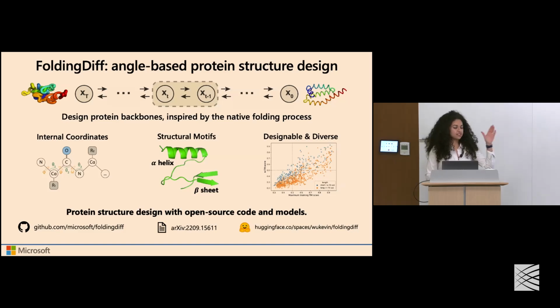Okay. Yeah, so in this case, all the generations are completely unconditional. So we don't specify any prior about what we think the sequence or the structure should look like. That indeed is something that we are interested to investigate further. I do know of a couple other groups who have started with our FoldingDiff approach and have specified sets of protein candidates that they're interested in, and have used this framework to basically fine-tune on those sets and show that they can generate things that are similar to the data they have at hand.